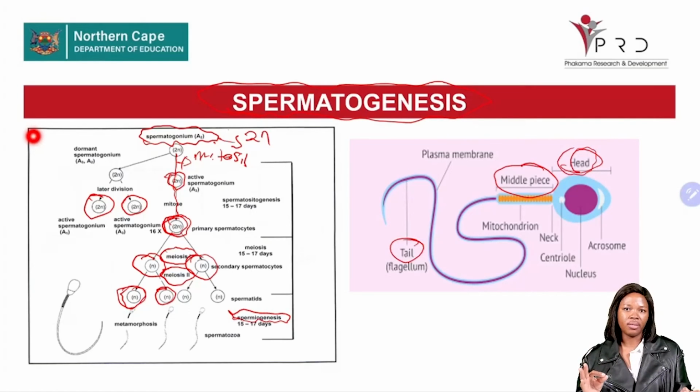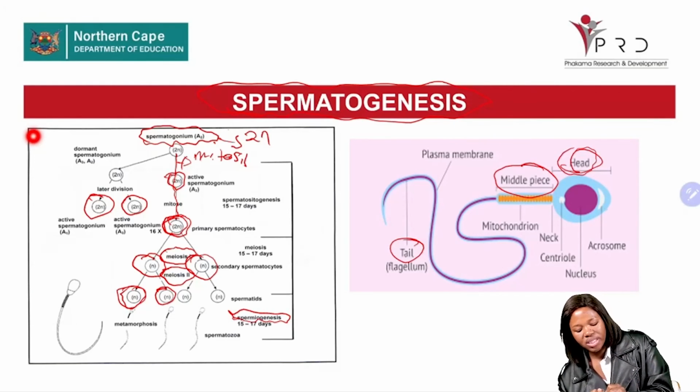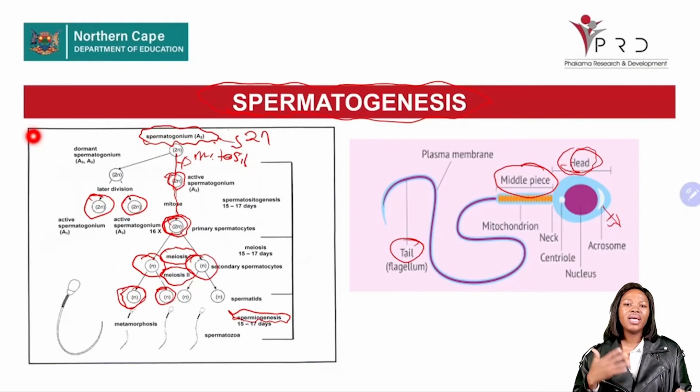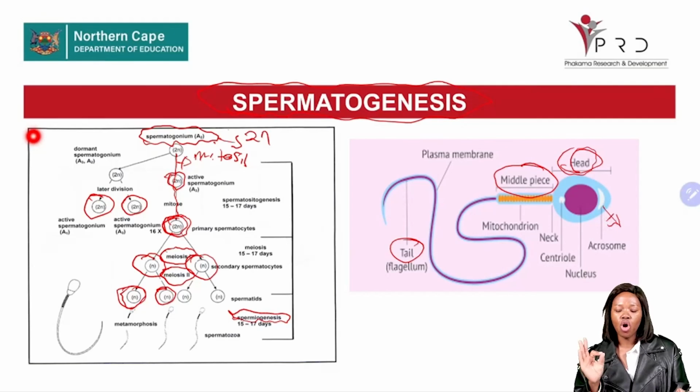You were told that the head has the acrosome, which is the head cap. The acrosome is made up of enzymes, hyaluronidase. The function of these enzymes contained by the acrosome is to penetrate through the covering layer of the ovum during fertilization.